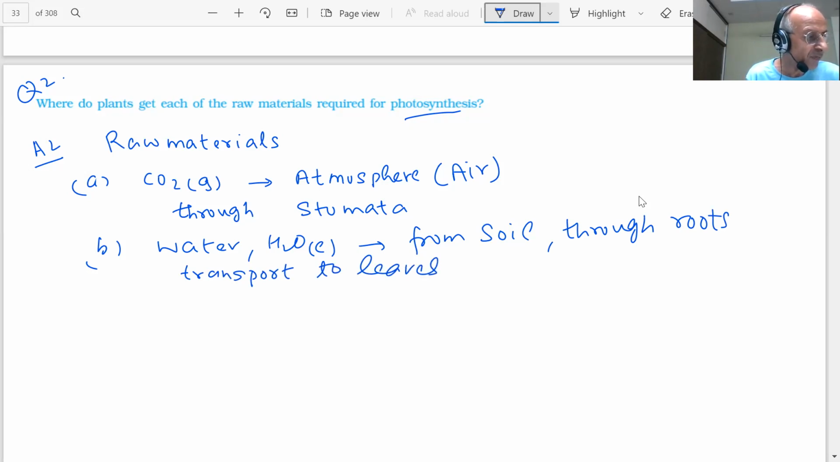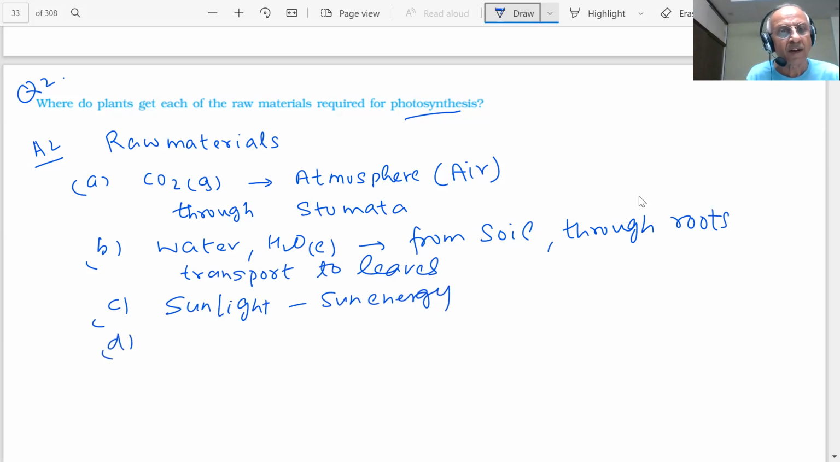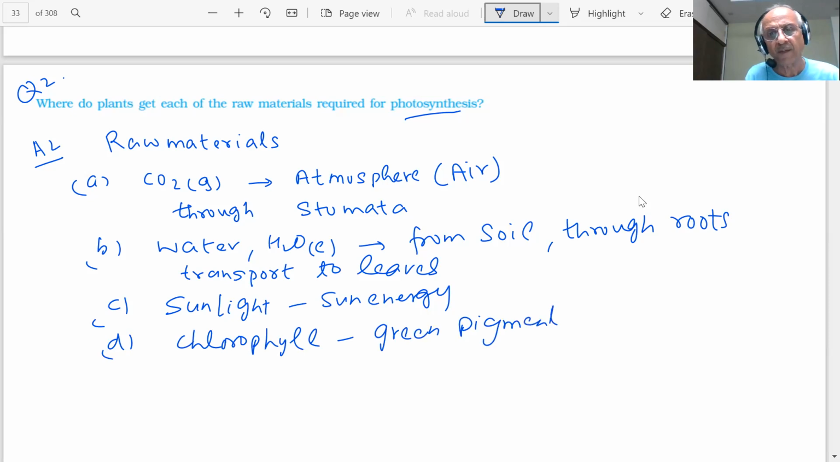Transport to leaves. Okay. Then what else is there? Sunlight or sun energy is coming from the sun. What else is there, student? There is chlorophyll. What is chlorophyll, student? It is a green pigment present in the leaf. Okay. So these are the raw materials which are required for photosynthesis, where it is coming from, students.